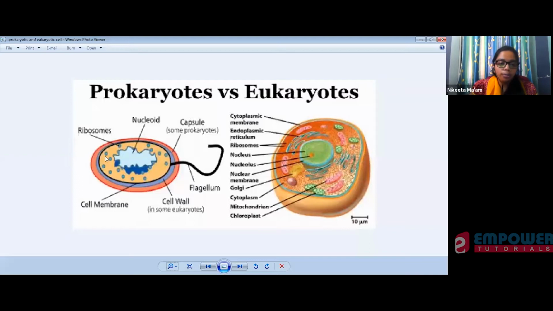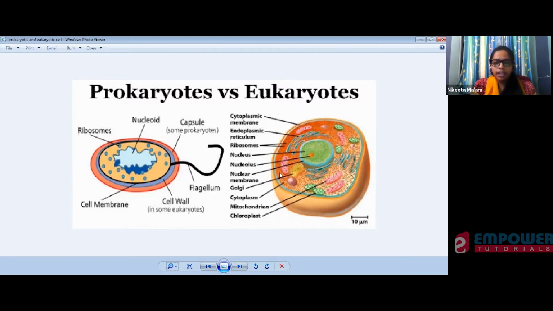In the case of the prokaryotic cell, they do not have this nucleus. They have their nuclear material in scattered form. Scattered form means it is present everywhere in the cytoplasm. Cytoplasm is nothing but the fluid material present in your cell, where you have ribosomes and nuclear material. In the case of eukaryotes, you have different cell organelles in the cytoplasm, which is in a fluid form.